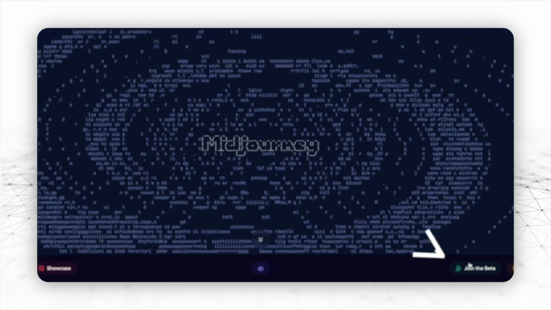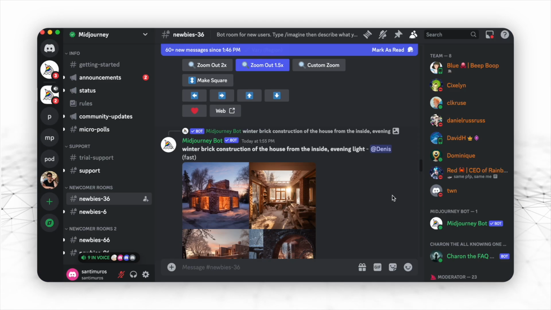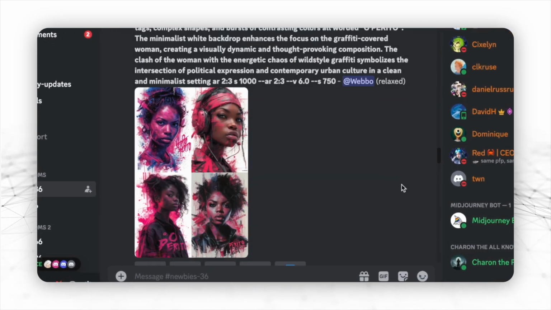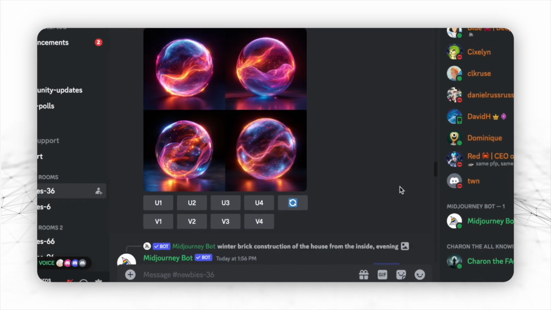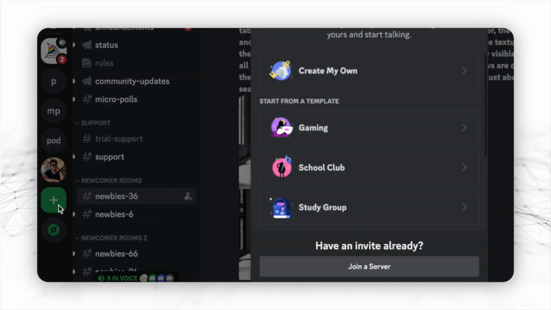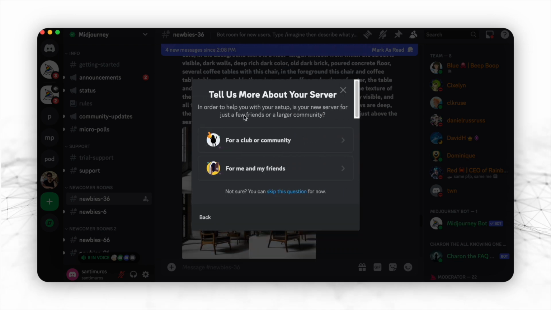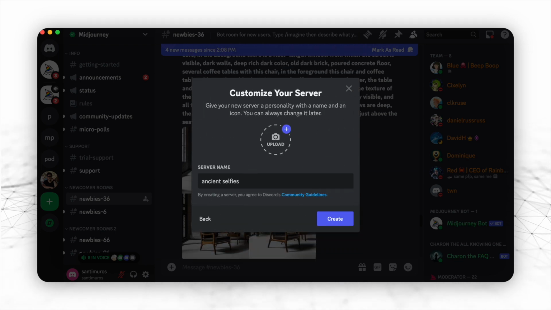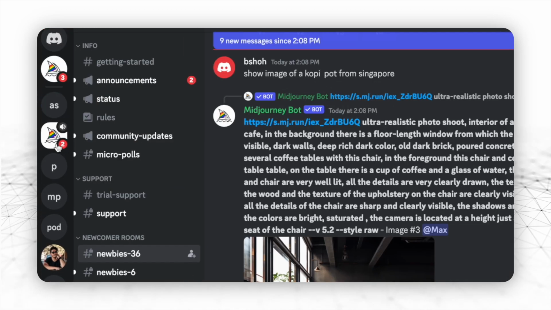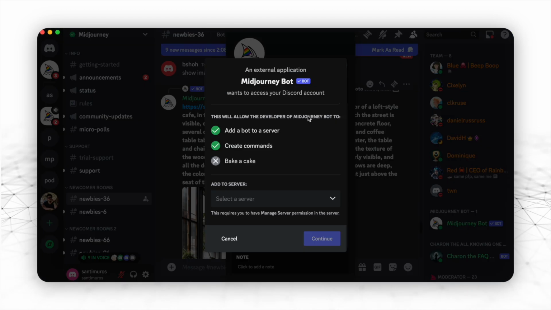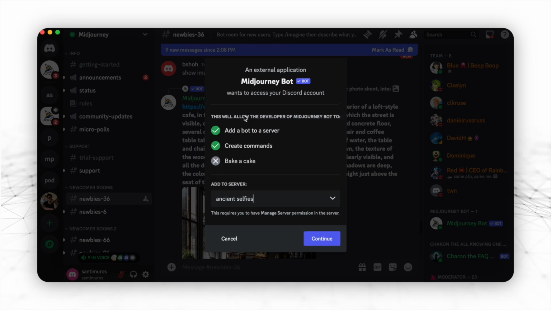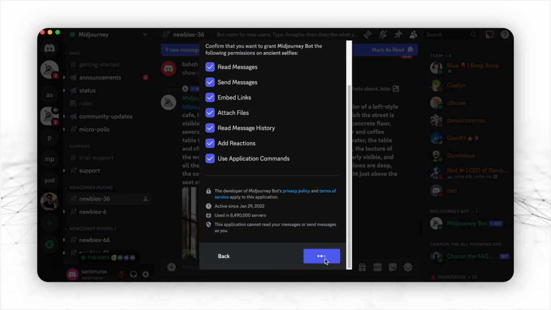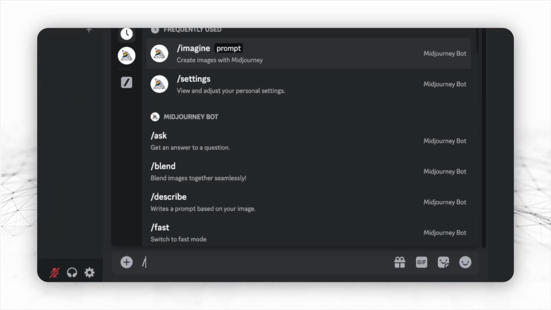So you first want to join Discord and create your own server. That's because if you generate your images on any of the existing ones, it'll take you forever to find them. So just click where it says Add Server, create my own, and choose for me and my friends. Type a name and your own exclusive server is now created. Now go to any of the existing ones and invite the Midjourney bot to yours, and that's it. You're now ready to start generating images. So just type /imagine and then your prompt.